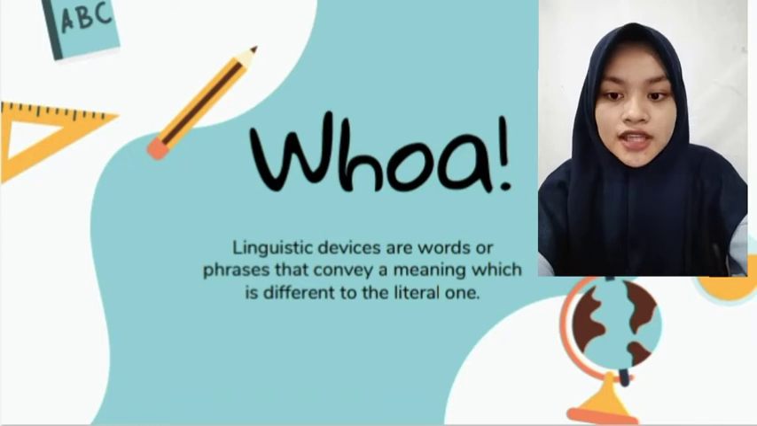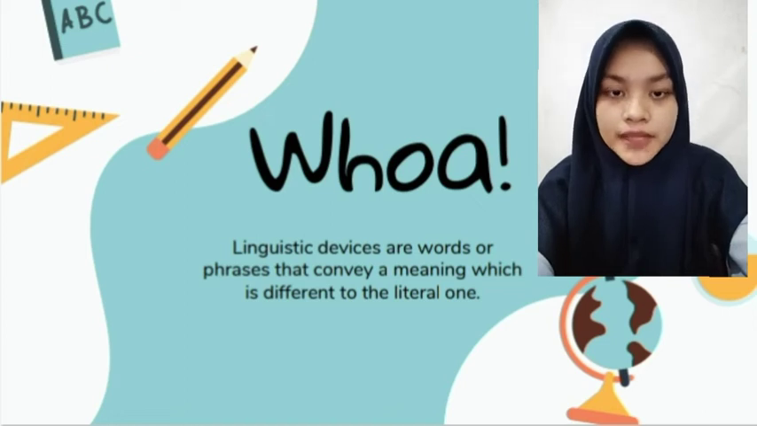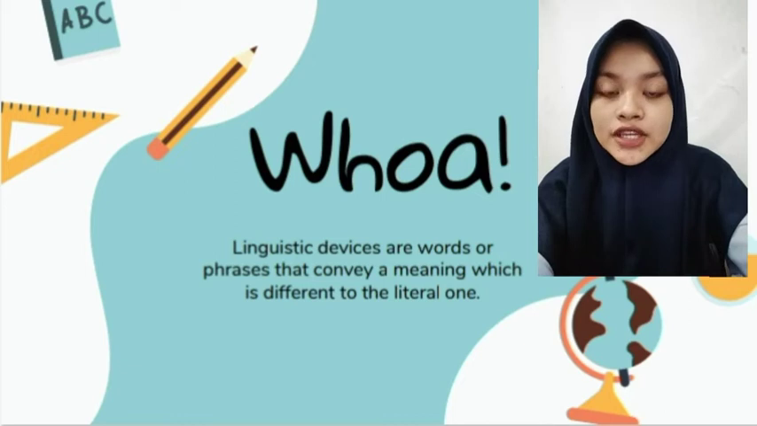Linguistic devices are words or phrases that convey a meaning which is different to the literal one. Linguistic devices can be used to influence the response of the reader or to help communicate an idea or point of view. A well-chosen use of linguistic devices can help make your writing more effective and powerful. So, linguistic devices can be used in fiction or non-fiction text.